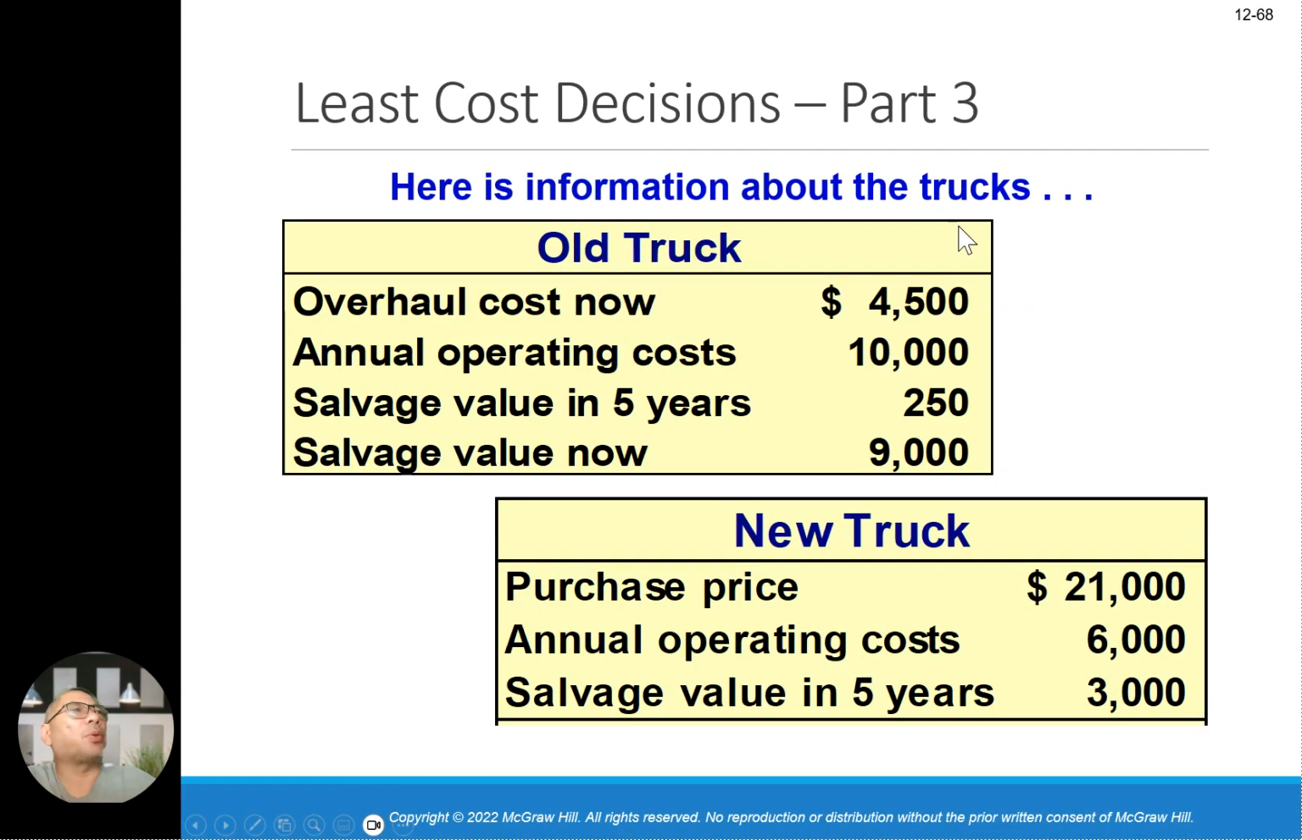So this is the information about the trucks. This is the old truck: overhaul cost 4,500, annual cost 10,000, salvage value in 5 years 250, salvage value now 9,000. This is the new truck: purchase price 21,000, annual operating cost 6,000, salvage value in 5 years 3,000. You have this information.